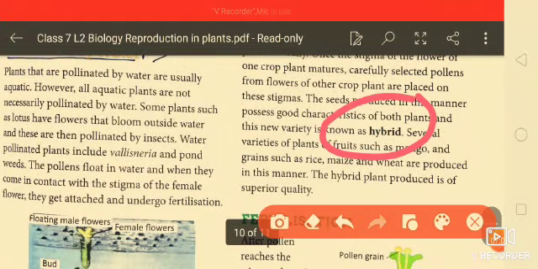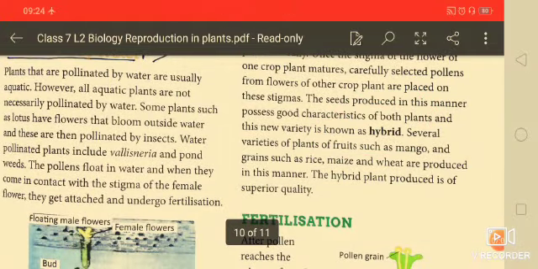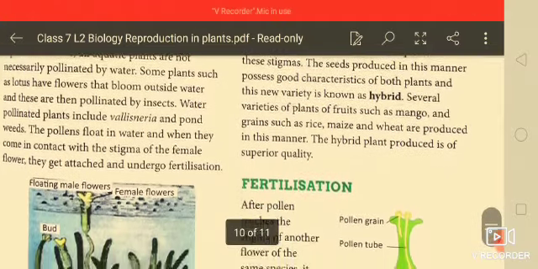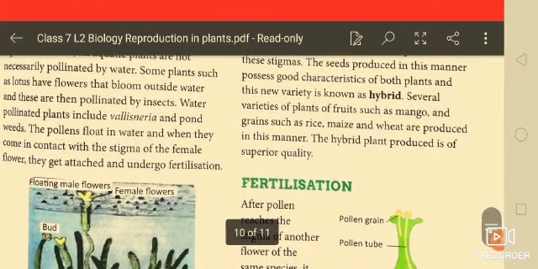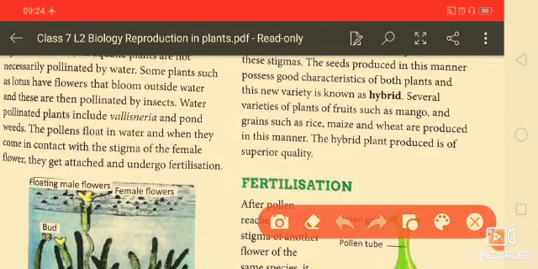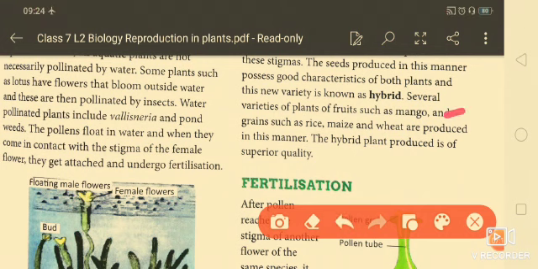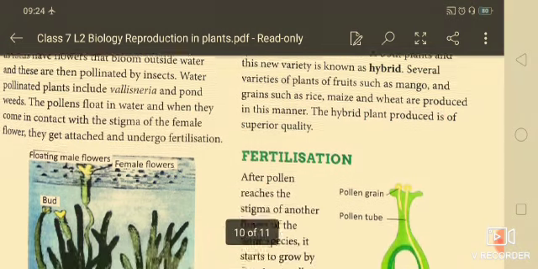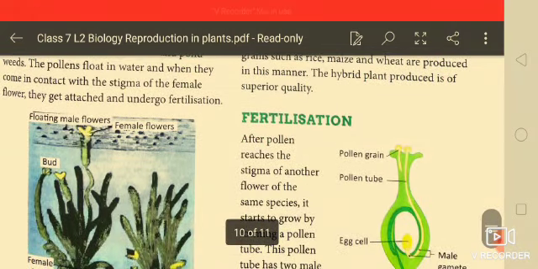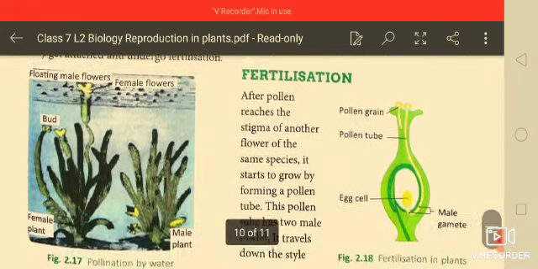So the new variety made by the artificial method is called the hybrid. Several varieties of plants, of fruits such as mango and grains such as rice, maize, wheat, etc., are produced in this manner, and the hybrid plant produced is of superior quality.